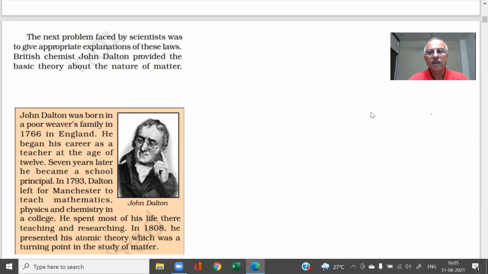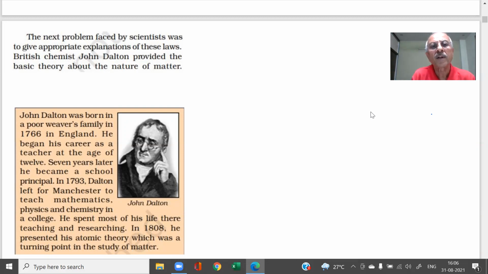John Dalton, a scientist, was studying these laws, and he proposed his own postulates, or his own atomic theory. That was the first atomic theory which came forward, given in 1808. He presented his atomic theory, which was a turning point in the study of matter.